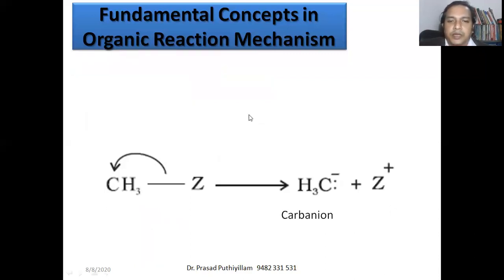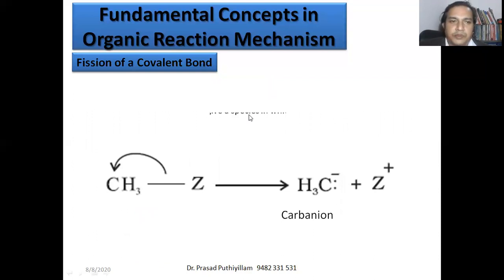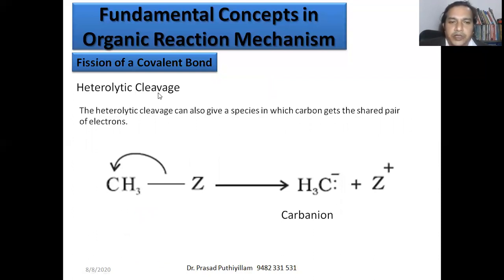Now the second possibility is the carbanion. That means heterolytic cleavage in which the bond breaks with the electrons going to the carbon, not to the other atom. In the previous example we took Br; here I took a common example, Z. Z is not an atom as such, it represents some atom. Heterolytic cleavage can also give a species in which carbon gets the shared pair of electrons.